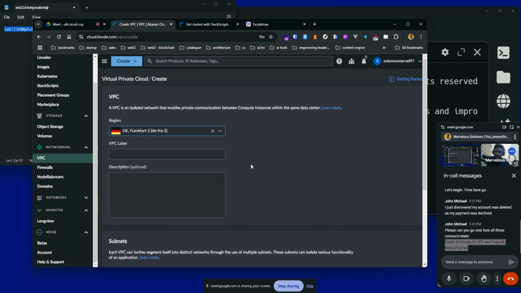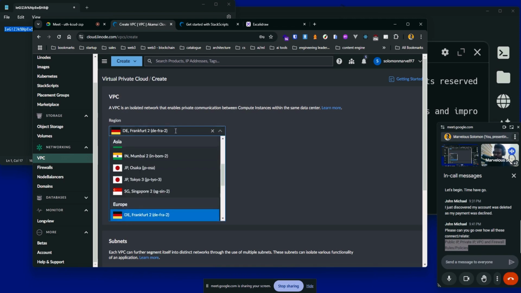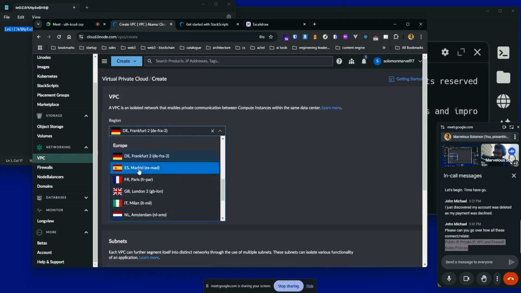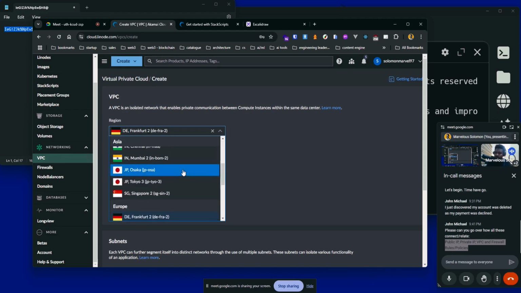but not on Linode, right? On Linode, they don't have those options. So I believe in each of these places, they only have one data center, not multiple. If they have multiple, I think they have multiple in Frankfurt. That's why I usually see two options in Frankfurt. But for now I can only see one. When I was creating the virtual machine, they had two.